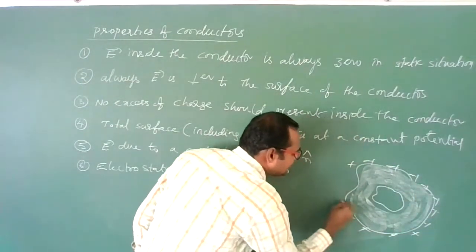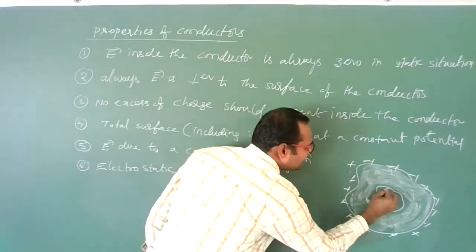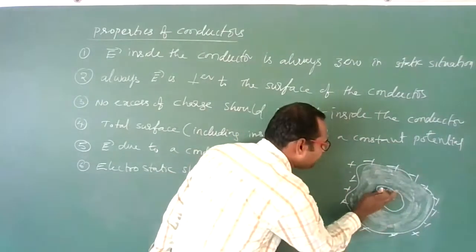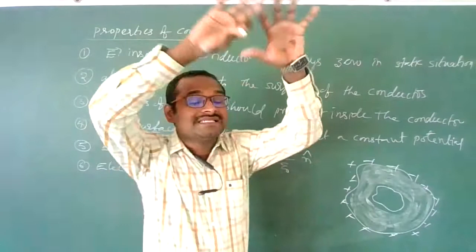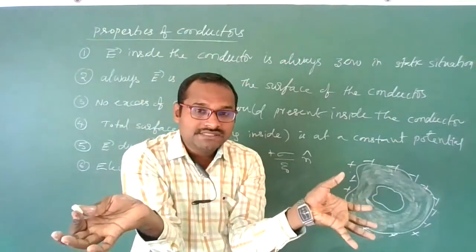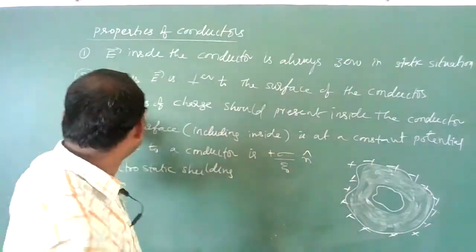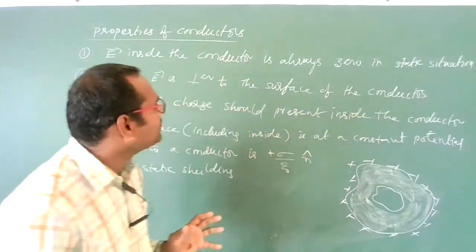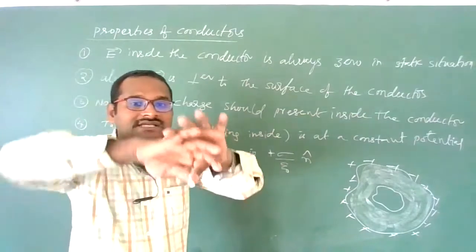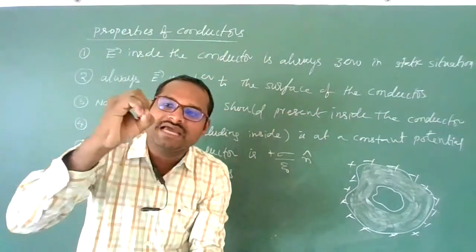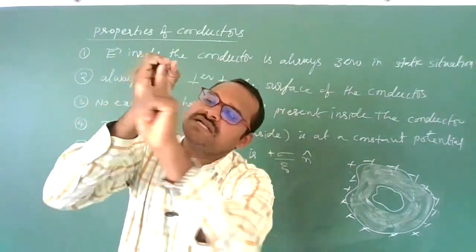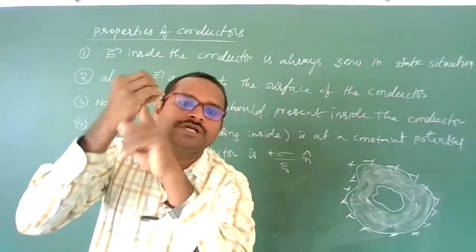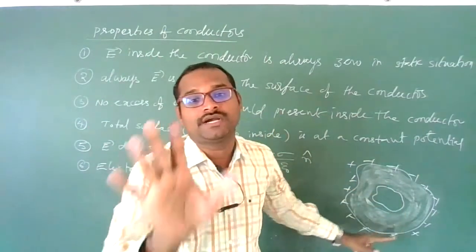See students, I am not writing any charge in the interior of the cavity, only on the outer surface. No excess charge will be present inside the conductor. I told you that charge will be present only on the surface of a conductor. If it has a cavity, this is also a surface, so you can imagine charge here also. But it should not happen.